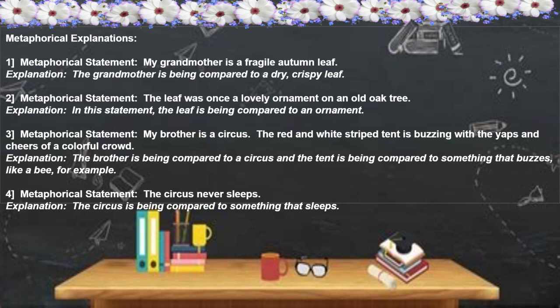Metaphorical statement: my brother is a circus. The red and white striped tent is buzzing with the yaps and cheers of a colorful crowd. Explanation: the brother is being compared to a circus and the tent is being compared to something that buzzes, like a bee, for example. Metaphorical statement: the circus never sleeps. Explanation: the circus is being compared to something that sleeps.